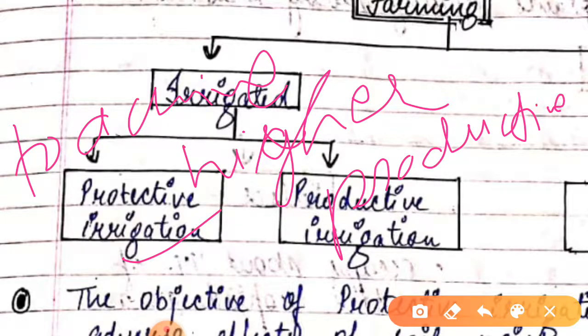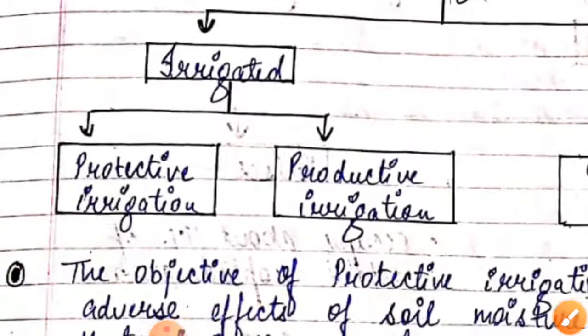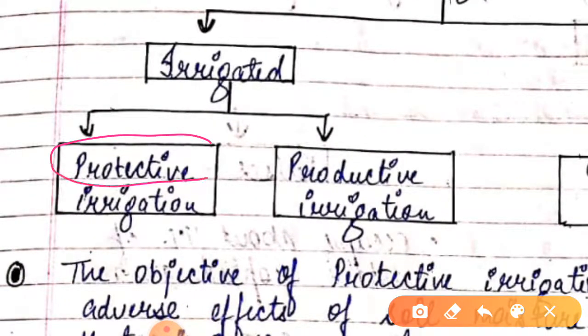If we use it, the crops that are facing a deficiency of moisture can be protected.